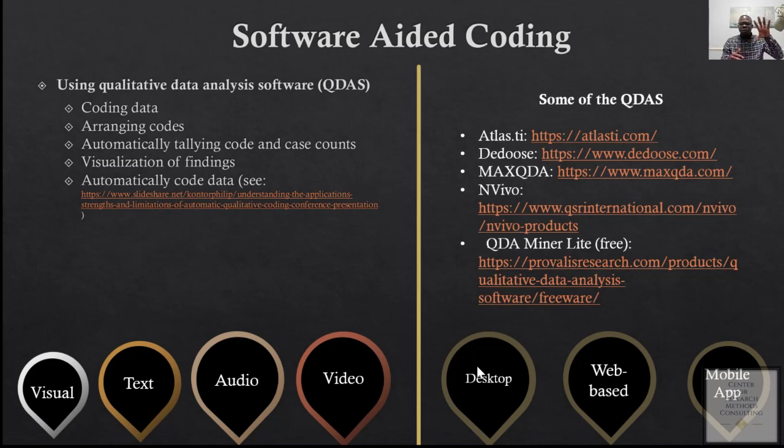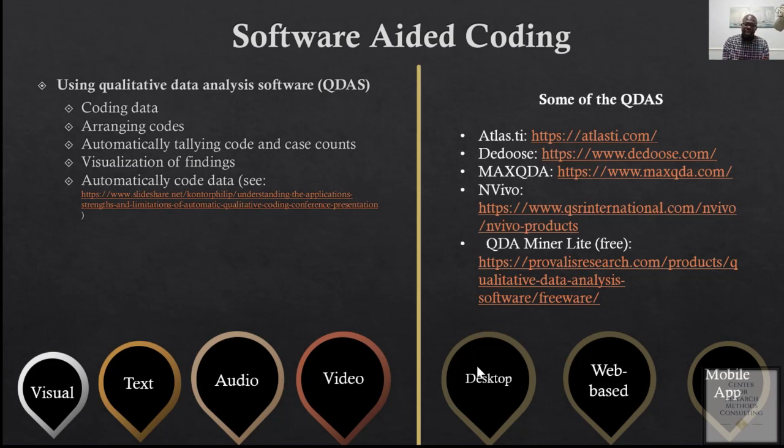Most of the software automatically calculates the code count and case count for you. But with manual coding, you have to manually count the number of significant pieces of information connected to a specific code, or the number of participants connected to a specific code. Also, with software, you can do a little bit of visualization of your findings, to help you communicate your findings to your audience.